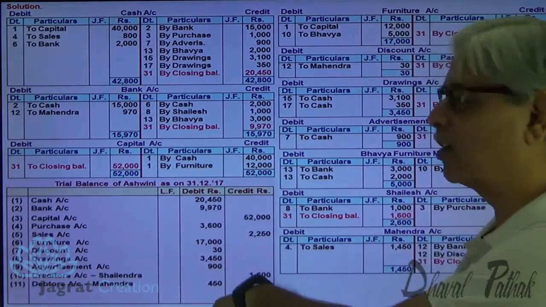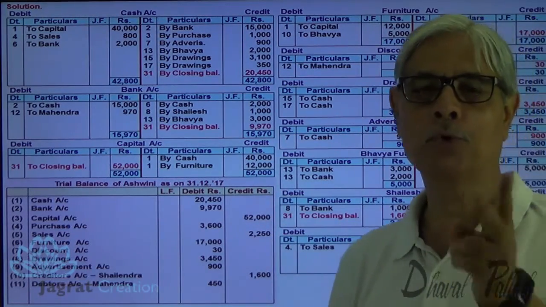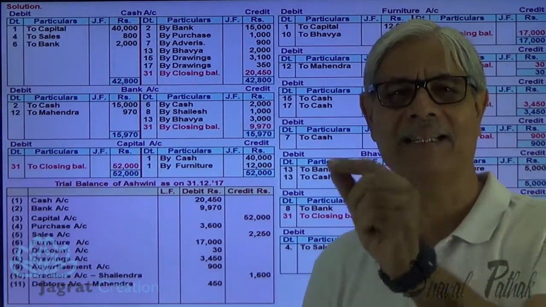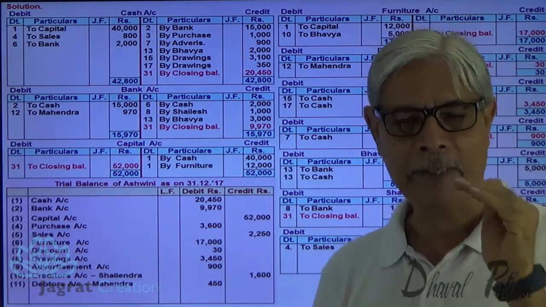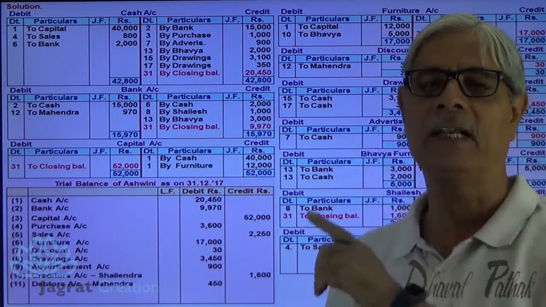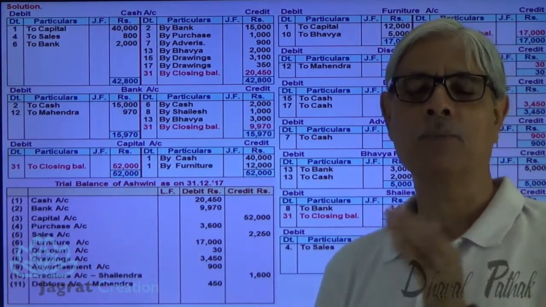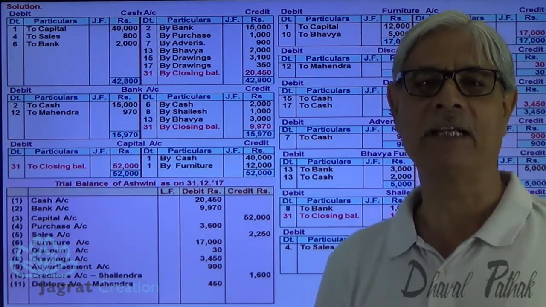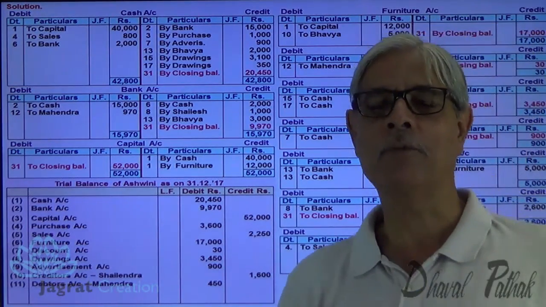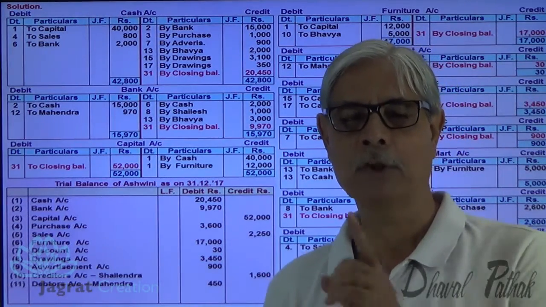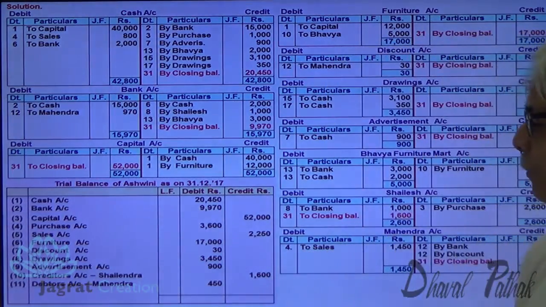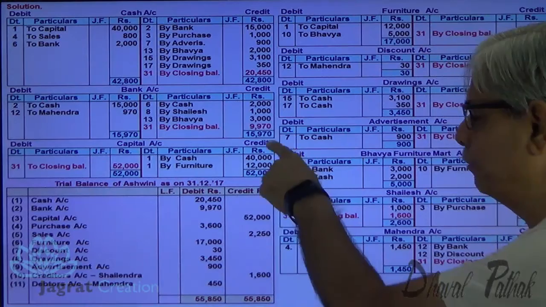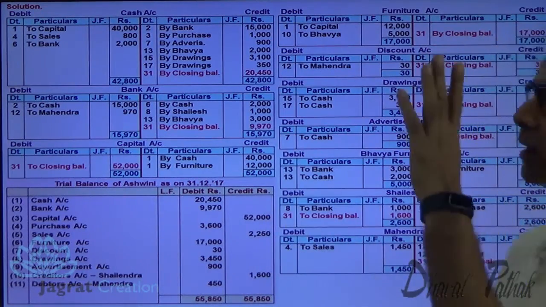And then you have to make a total of debit balances and a total of credit balances. Total of both the sides should agree. Why? Because in the journal entry, the amount debited was exactly the amount credited. After debiting the amount, it was exactly posted in the ledger account on the debit side and the corresponding credit posting was made. So in the ledger also, debit and credit equality is maintained. So in the trial balance also, if you total all debit balances and all credit balances, the totals should agree. So this total is 55,850. This total is also 55,850. This is how this trial balance is prepared.